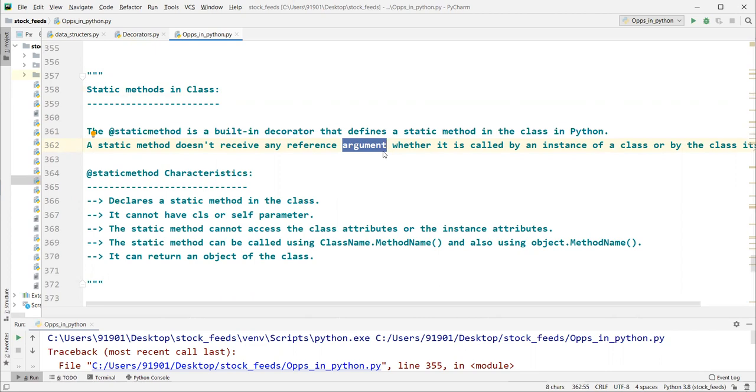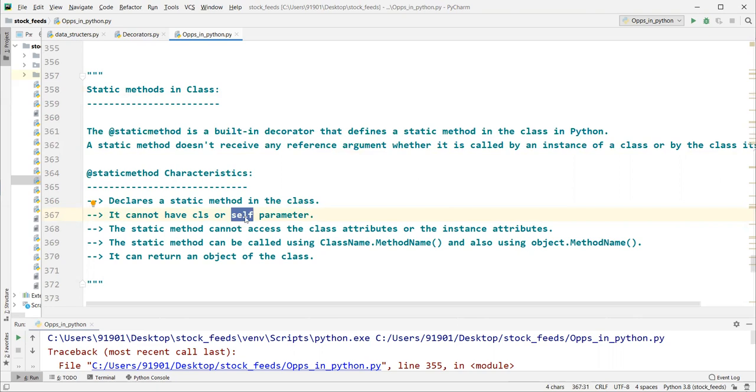Next, what are the characteristics of a static method? Declare a static method in the class. It cannot have a class or self parameter. If you want to define a static method, it is kind of a normal function, but that function doesn't take a class or self as a first argument.